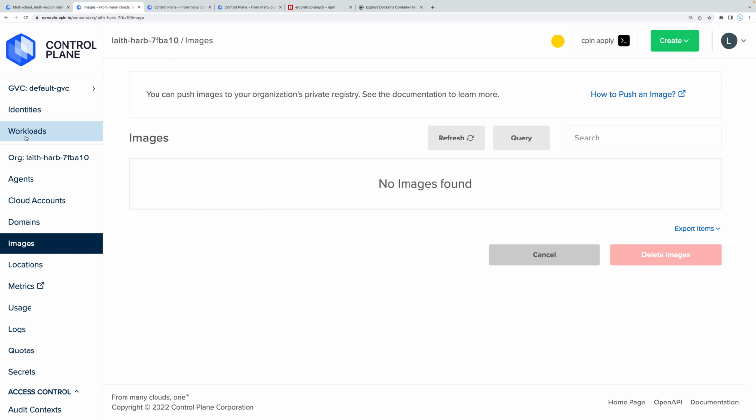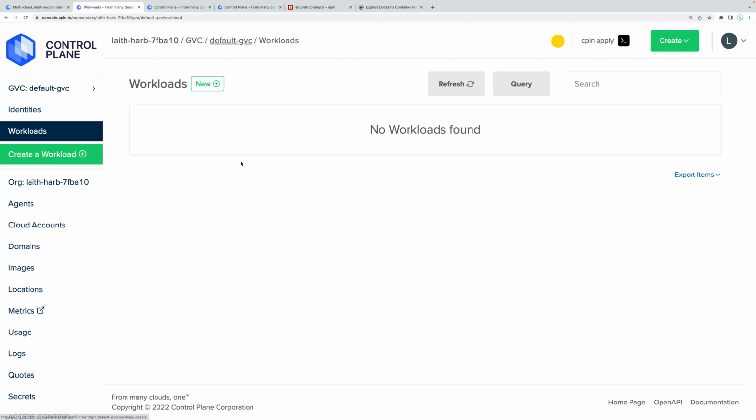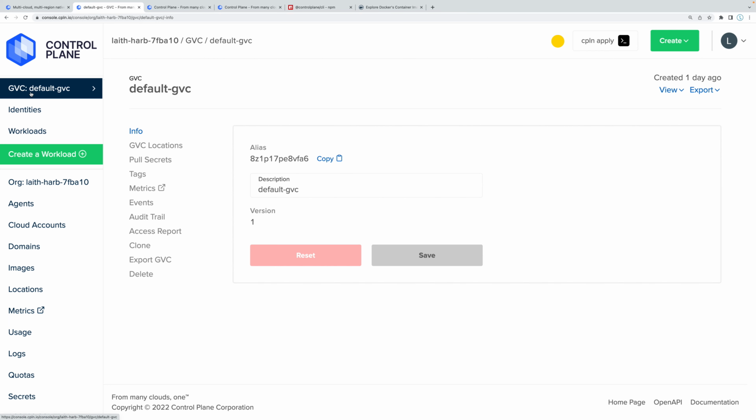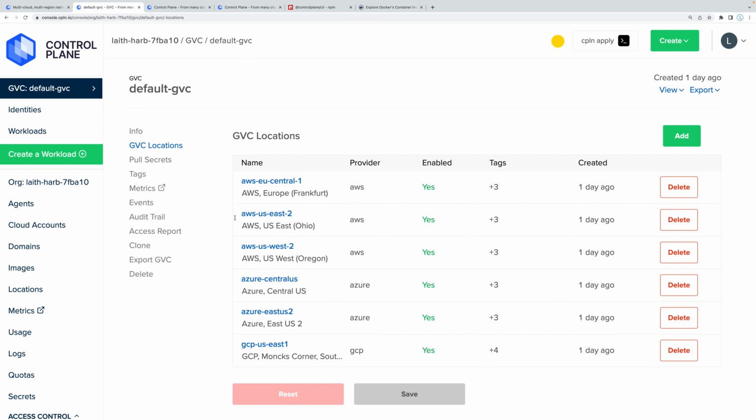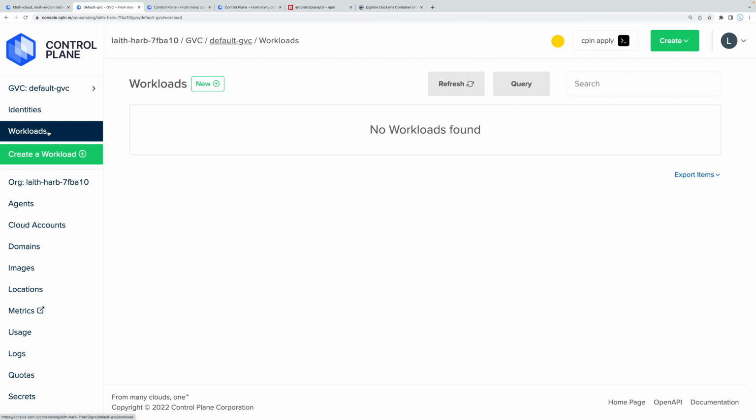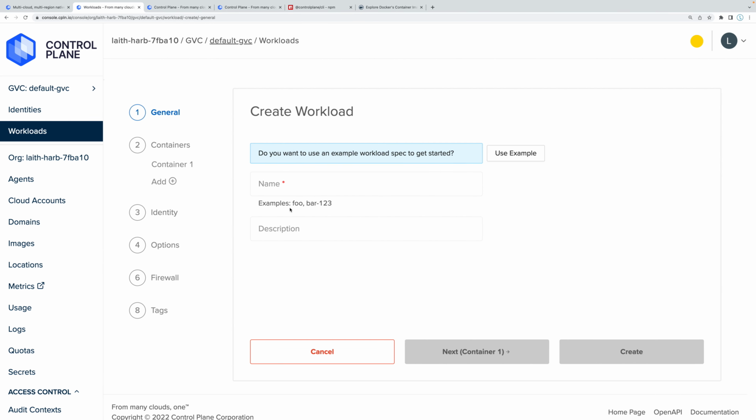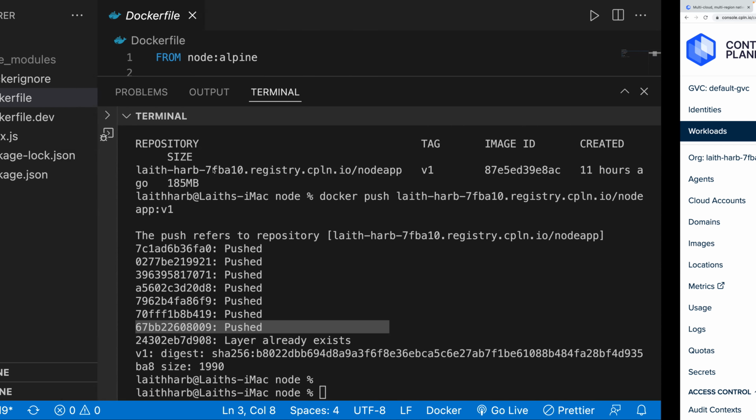And that is actually known as a workload. So a workload over here, we can create a new workload, and that is going to utilize that image to run multiple containers throughout our GVC and all the GVC locations. So over here, if we create a new workload, we can call this whatever it is that we want. And then over here, we specify all of the different containers as well as their images.